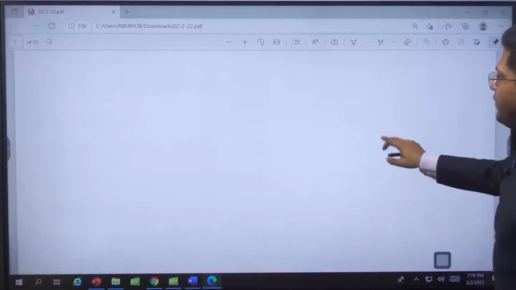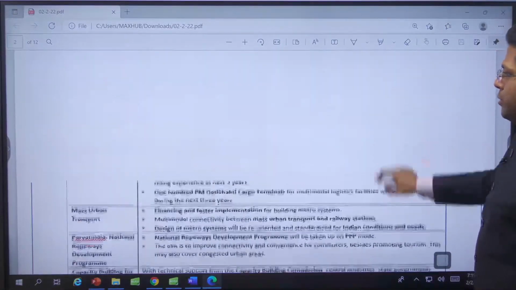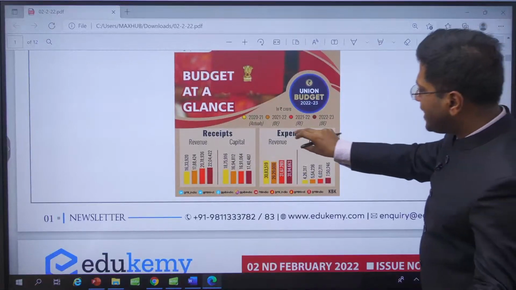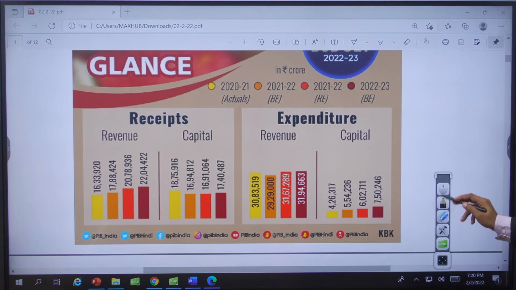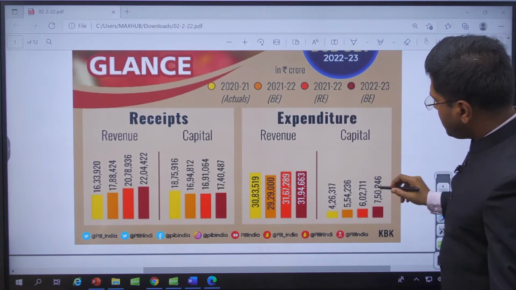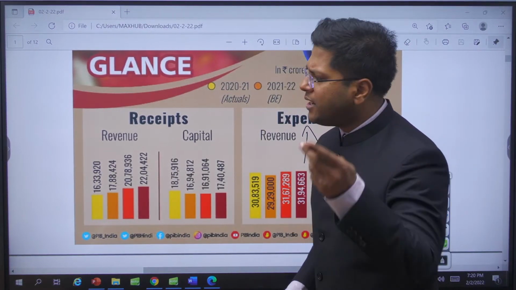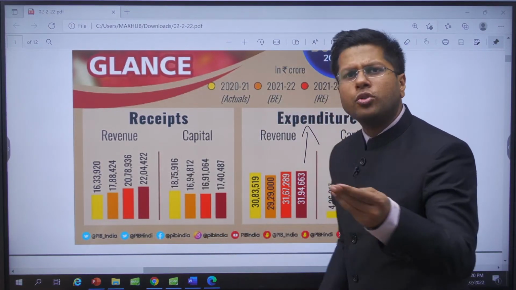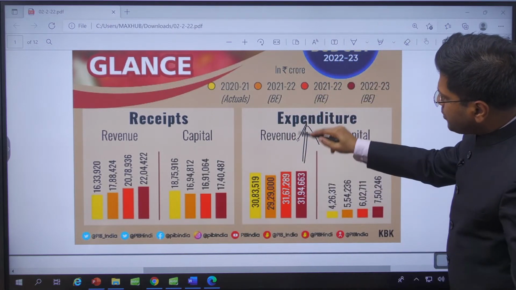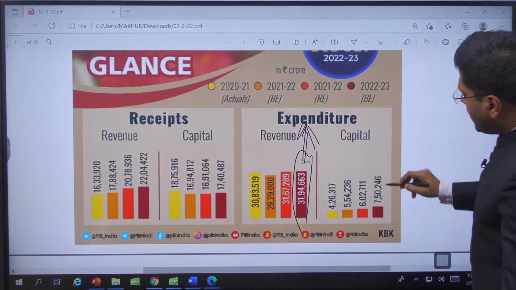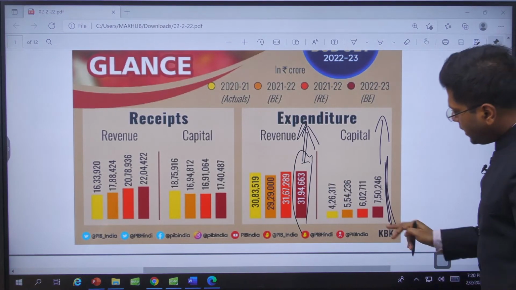Let me show this to you. Effective capital investment in infrastructure has increased. So we must know now what is the increase and what has been the capital expenditure. See, this is an important part. It must be brought to light. All right. See, these are the expenditures. Revenue expenditure, expenditure on interest payment, expenditure on salaries, expenditure on payment of some kind of expenditure which government doesn't want to reveal, revenue expenditure. So this is 32 lakh crore and proposed for this year is 7.5 lakh crore on capital. It is how much?